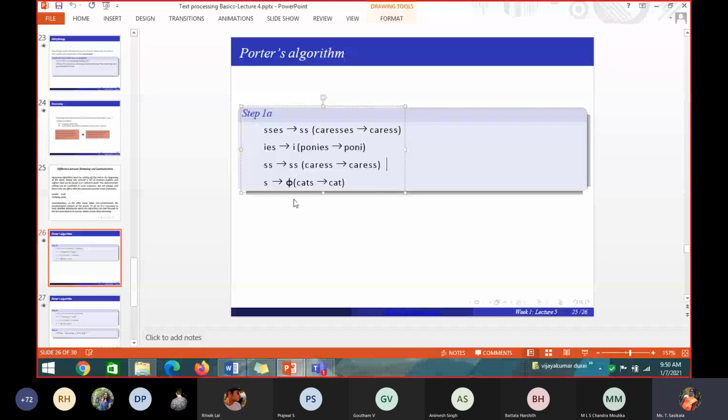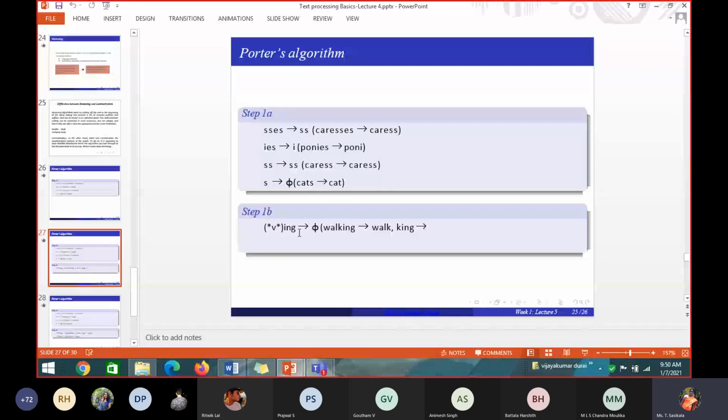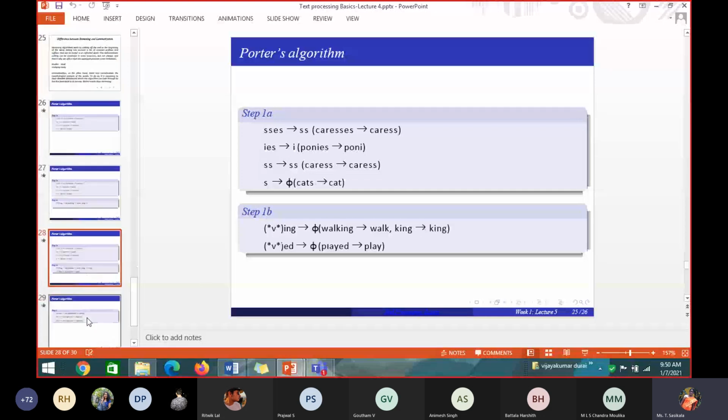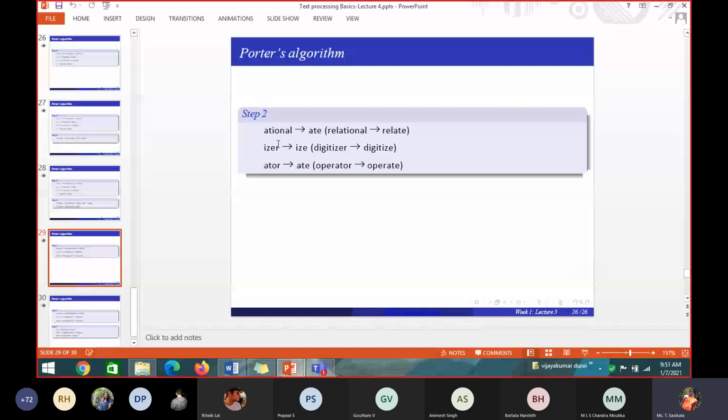Then 1B. If I have a vowel plus ING, that ING has to be replaced by null. Walking, king, that's all. I'll show that entire algorithm here. Wait. If it ends with ED, that ED has to be replaced with null, played with play. I'll show that entire algorithm. Wait one minute. These are all step 1.